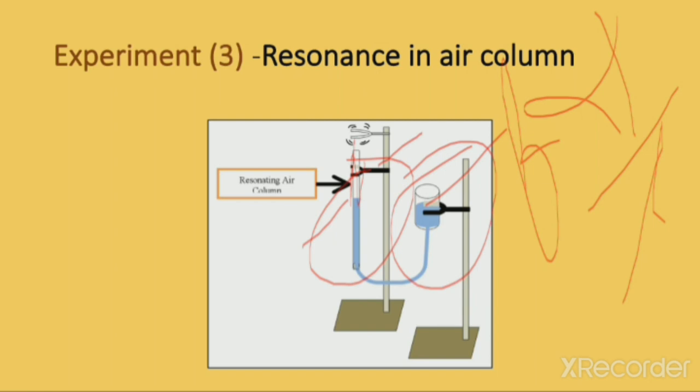Therefore we hear the loud sound. Clear? Now why am I saying a 1 to 3 to 5 ratio? You will study this in higher classes, where there is a derivation for it. We don't have to go into detail. You have to understand this experiment only to understand the phenomenon of resonance.